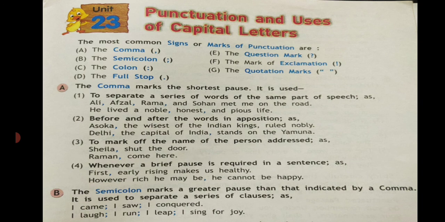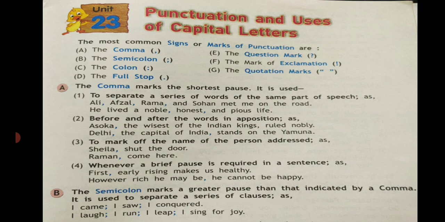The comma marks the shortest pause. It is used in 4 ways: to separate a series of words of the same part of speech, as Ali, Afzal, Raman and Sohan met me on the road. We are separating a series of words. He lived a noble, honest and pious life. Separating a series of words.